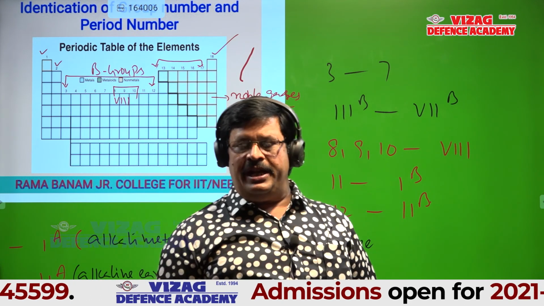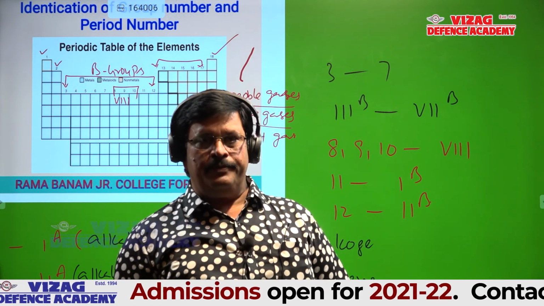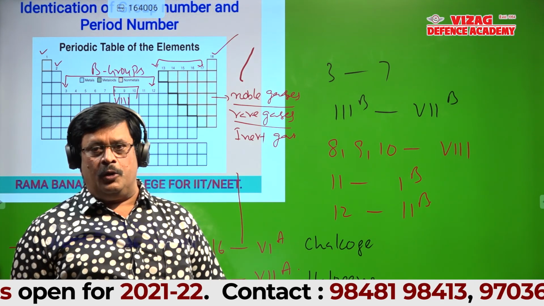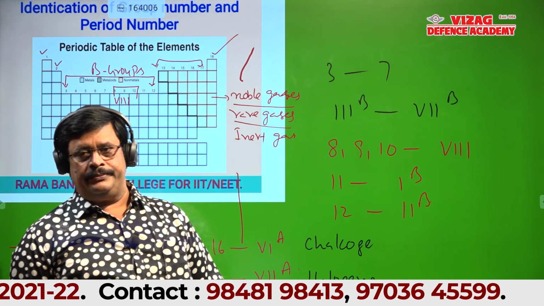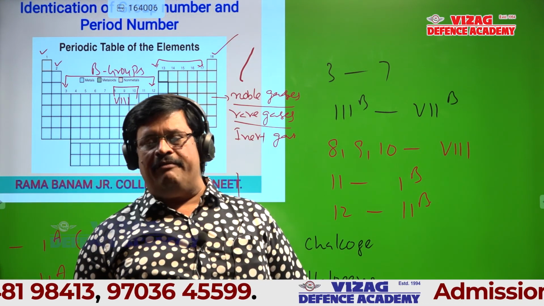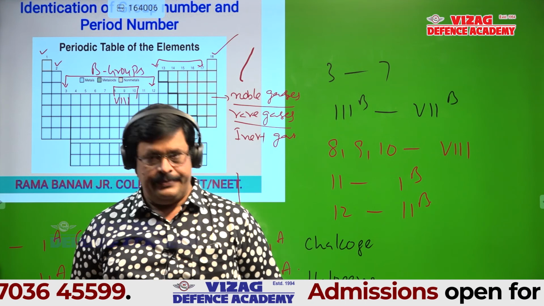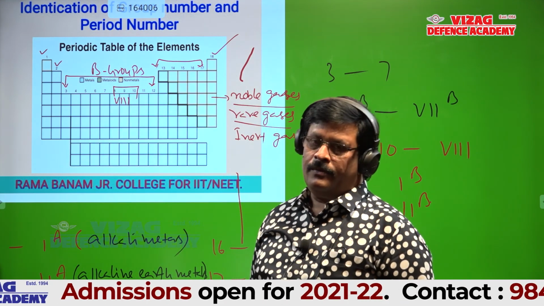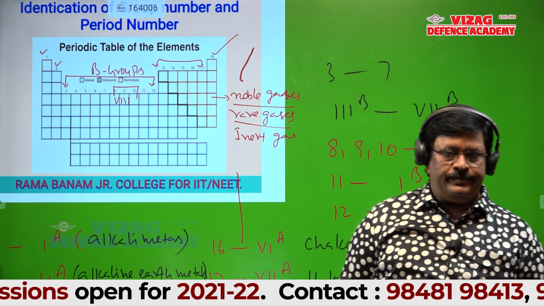Columns 8, 9, 10, 8th group. 11 is 1B, 12 is 2B. Is it okay?